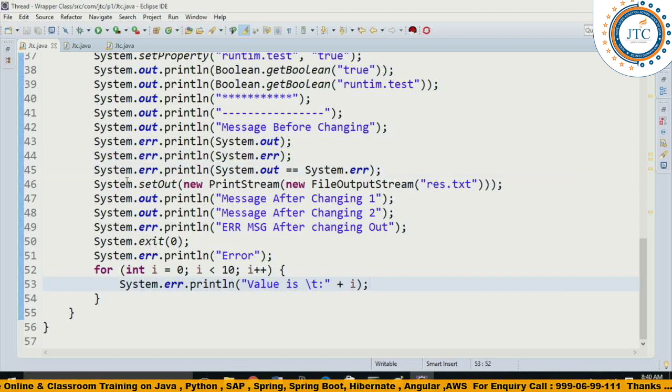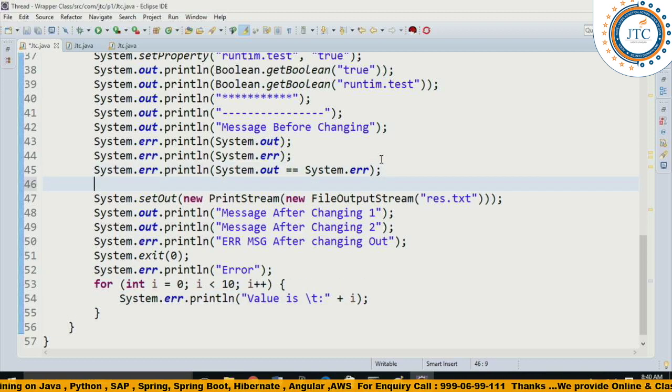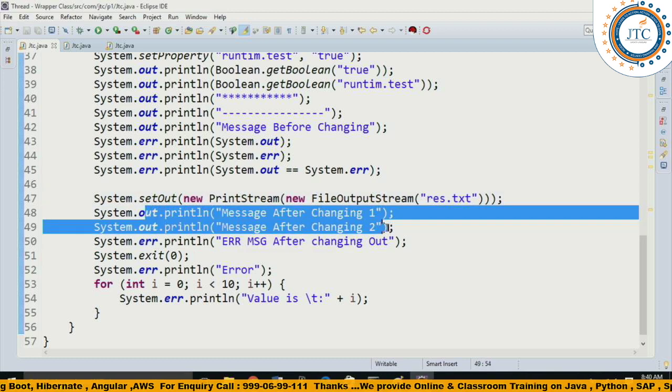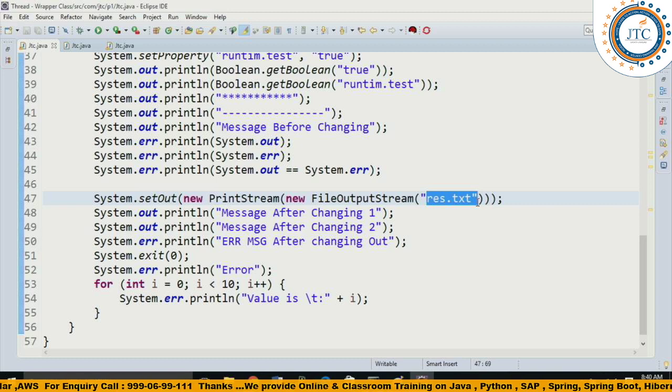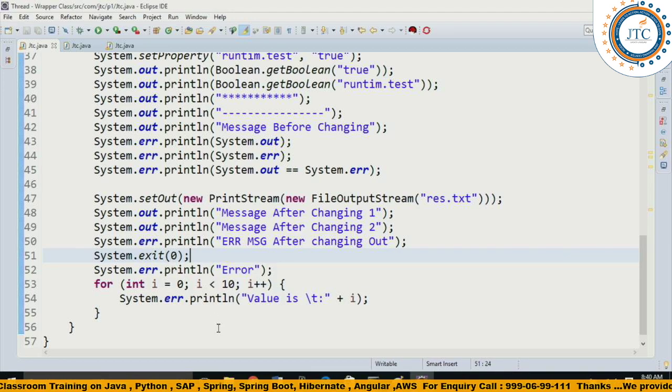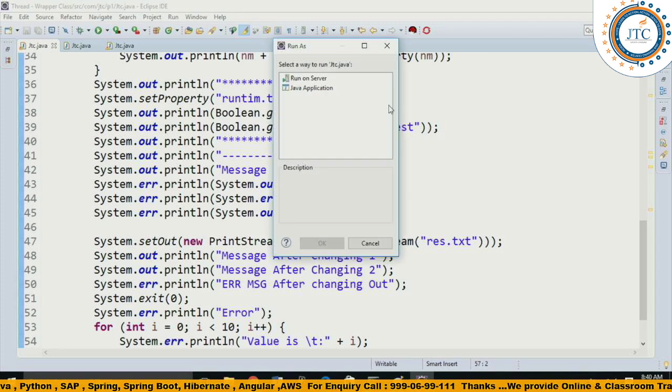Okay, now you see how we are changing the implementation of out. By writing setOut, we are doing print stream of file output stream res.txt, right? So when I am creating res.txt, it will generate one new file, and whatever you write using System.out.println is now going to print inside this res.txt. Whereas System.exit is just to interrupt your JVM processing, and here you can just look at the output.